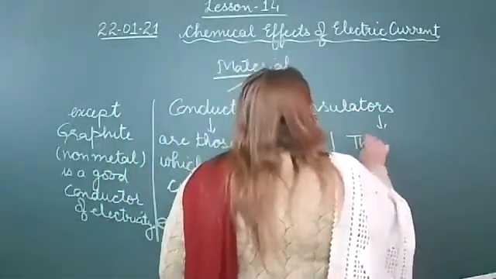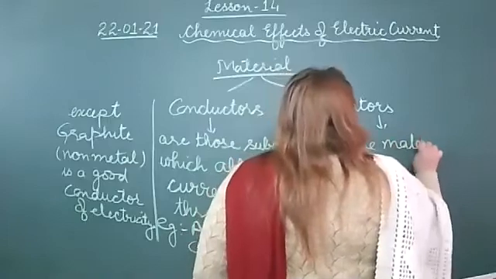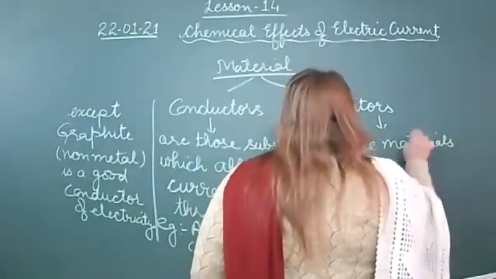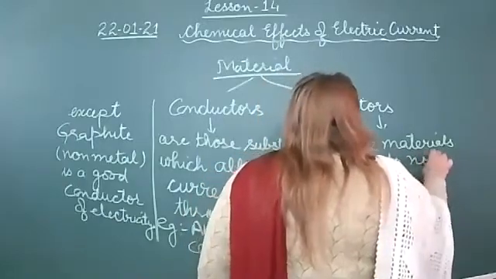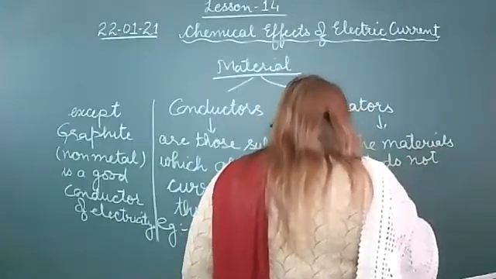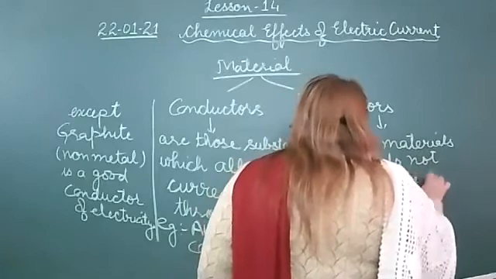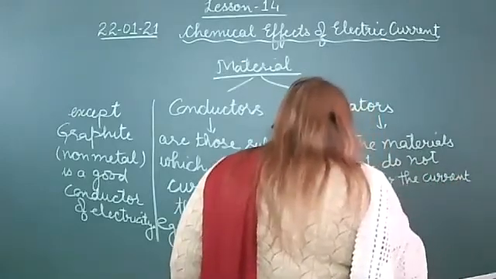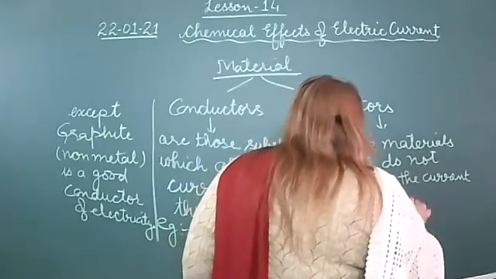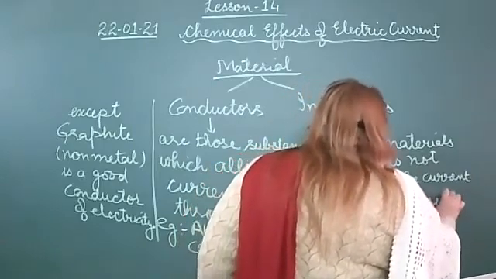Insulators, the material that does not allow the current to pass through them.